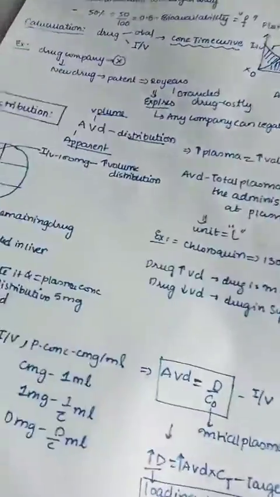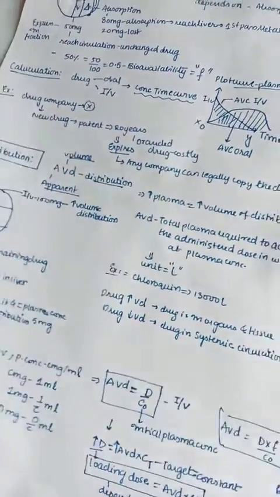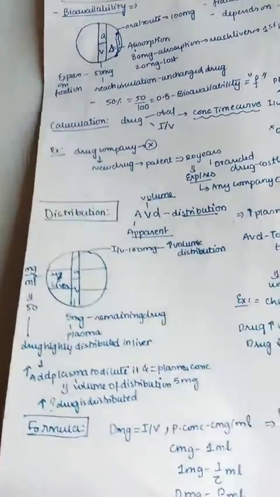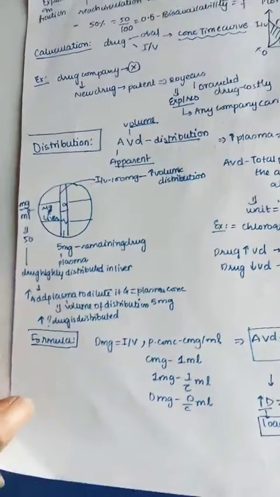So this is all about pharmacokinetics distribution. Next we'll continue with our next process. Absorption completed, distribution completed. Next we have metabolism, and after metabolism we have excretion. So let us continue with that.